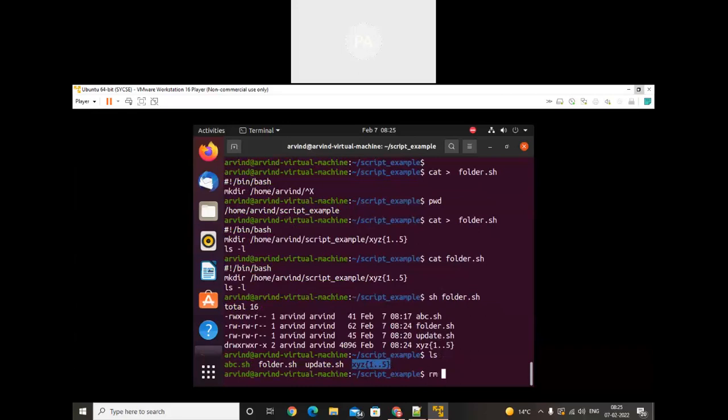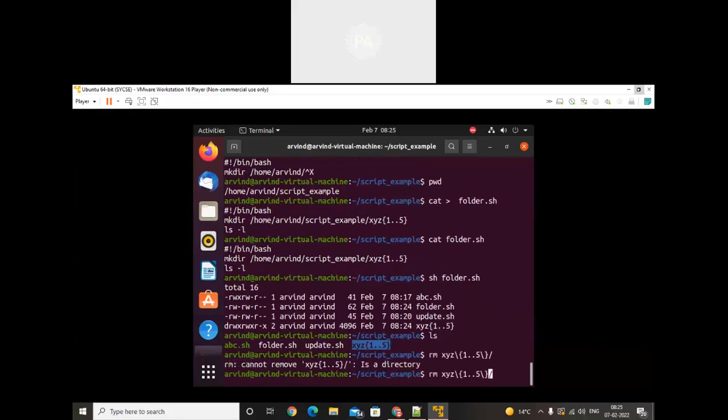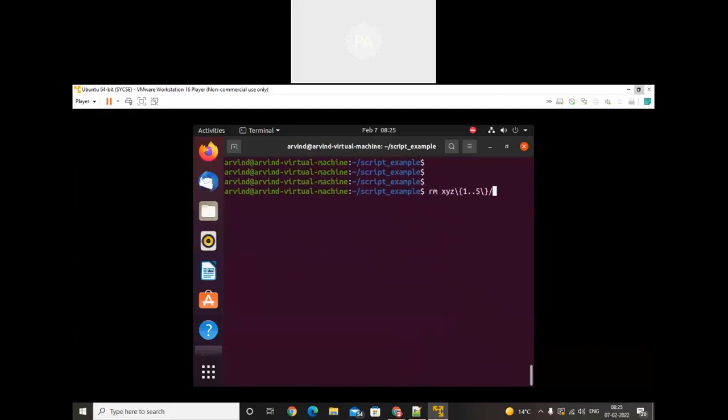So what should I do? I will remove this xyz. I will update my script. Less rem update.sh. Okay, so now we're trying to create a file. Let's try creating a file here. So touch, sorry, cat, that symbol. Here I will write file. You can write lots of operations on that. But make a note of that: hash exclamation mark slash bin.